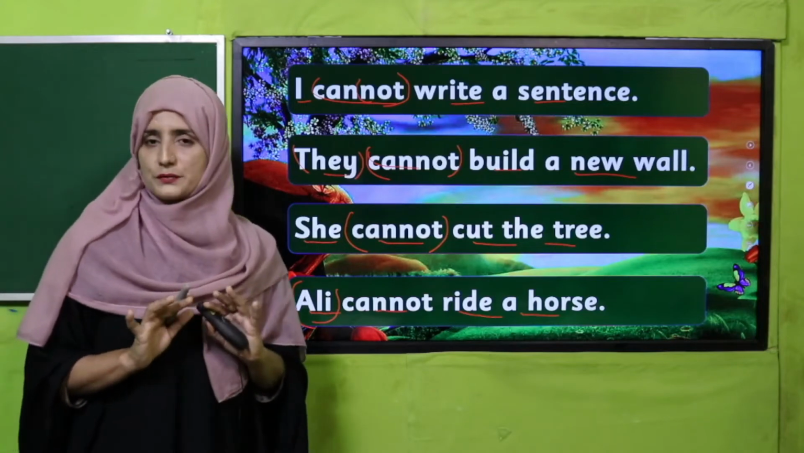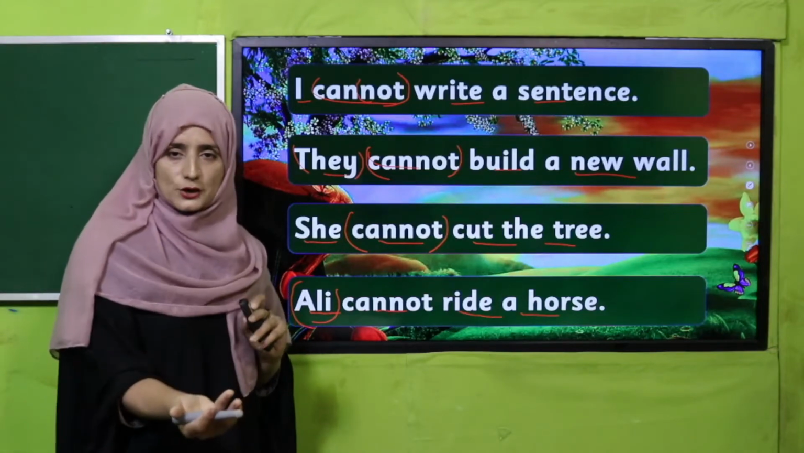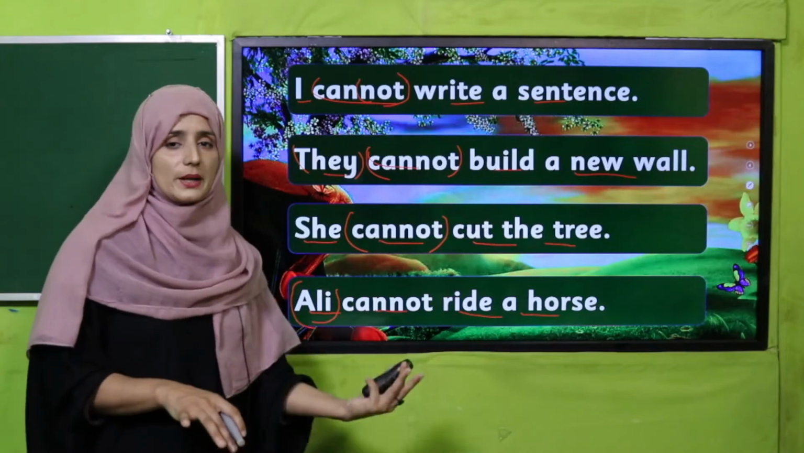It's clear now. You have got how we can show the ability of a subject and how we can show the inability of a subject.